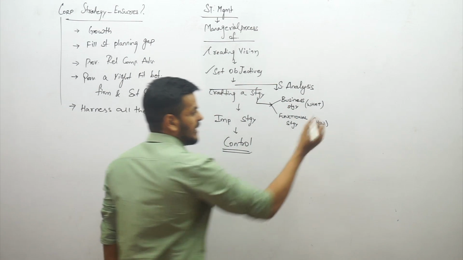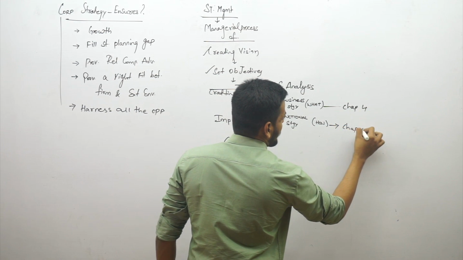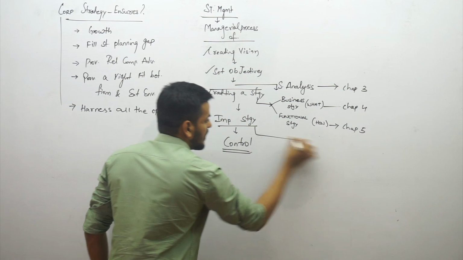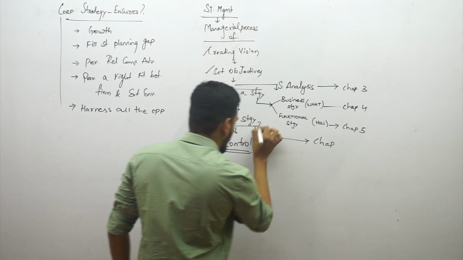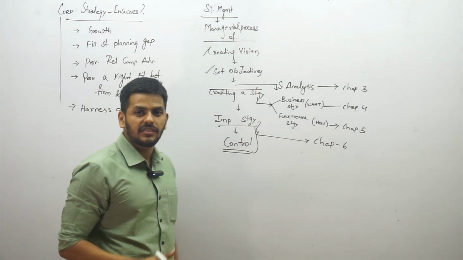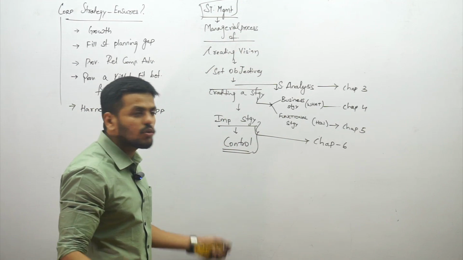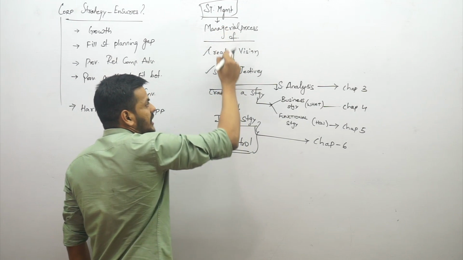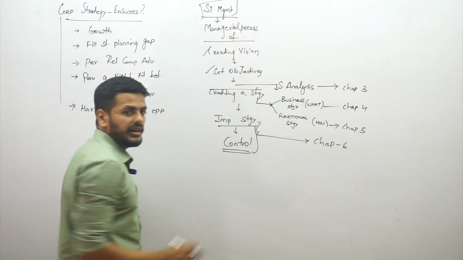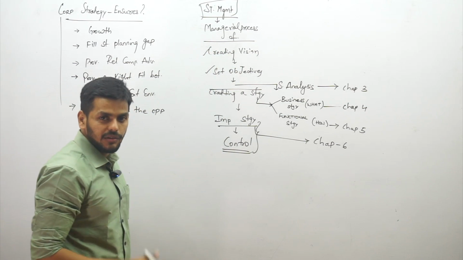Business strategy is dealt with in your chapter 4. Functional strategy is dealt with in chapter number 5, while strategic analysis is dealt with in chapter number 3. And of course, implementation and control are both dealt with in chapter number 6. Now I hope you're getting a meaning of reading the subject in a particular way. Strategic management is a managerial process of creating vision, setting objectives, doing the analysis, crafting strategies based on that, implementing the strategy, and controlling it. So this is what your entire syllabus is all about.